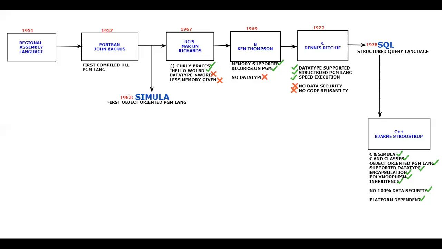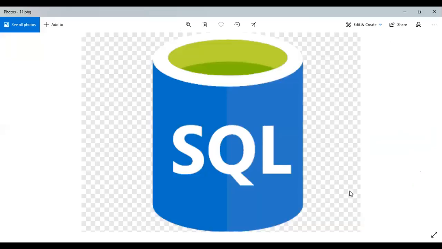Now listen carefully, the journey was going on. Let me show you this person's details also, because after seeing Dennis Ritchie, I told you that in 1978 the structured query language first came to the market with respect to databases.